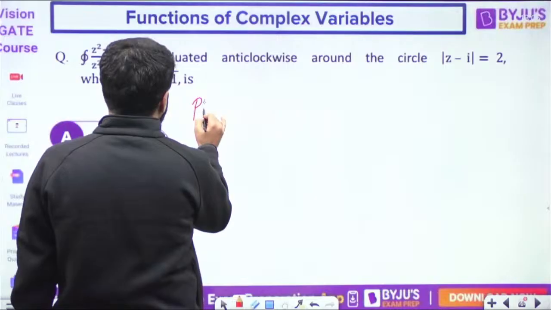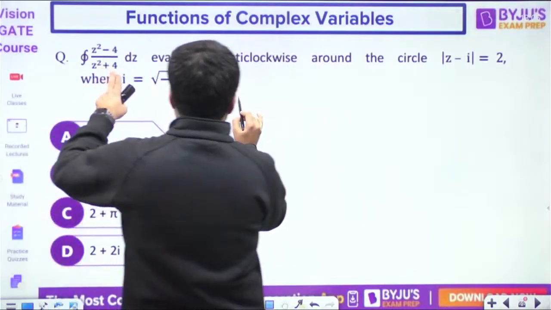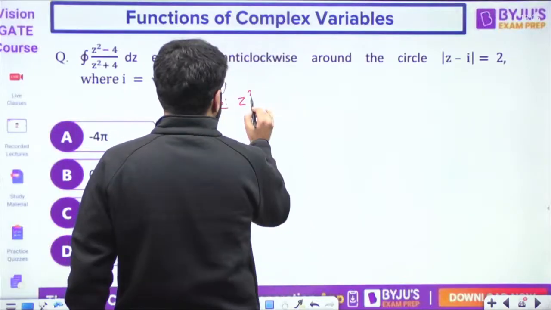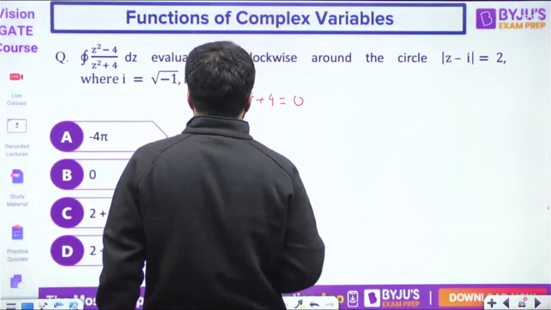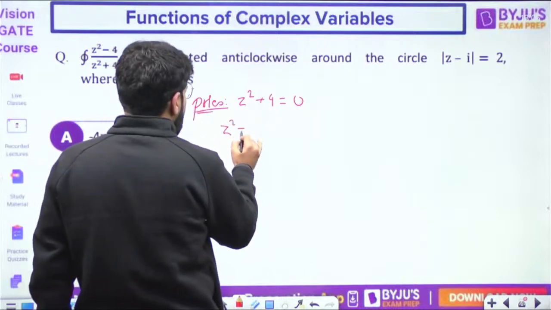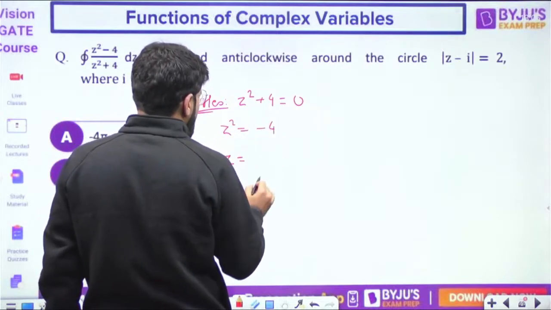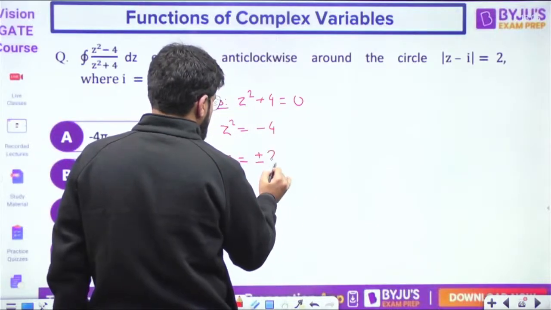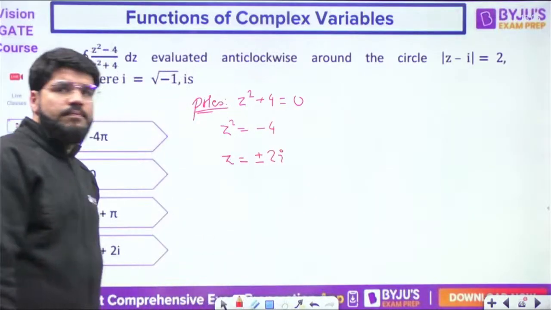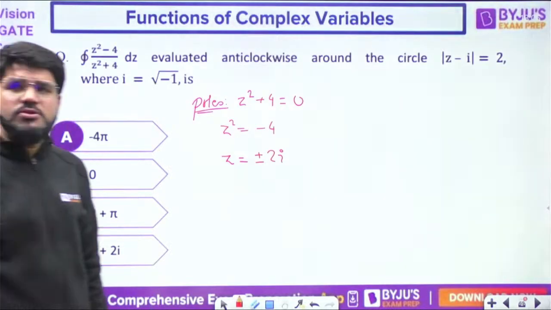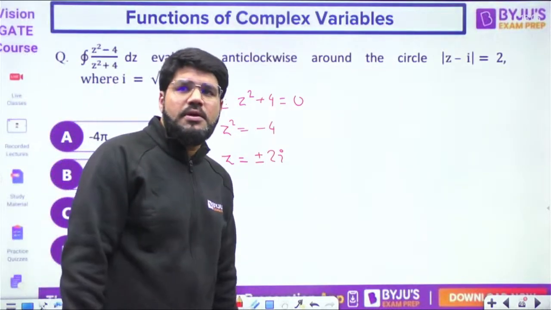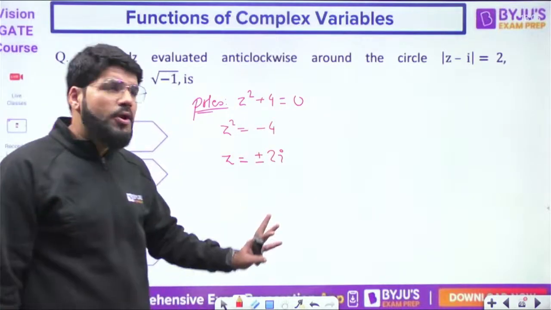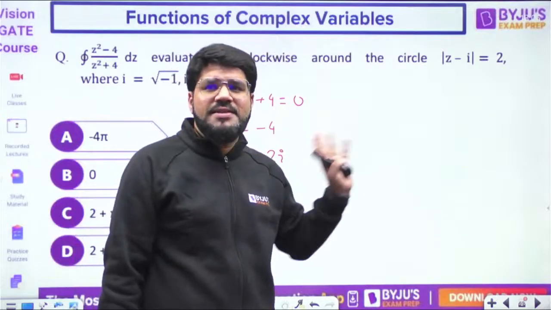What are the poles? For the poles, let me first evaluate z square plus 4 equal to 0. So z square is minus 4, and under root of minus 4, I am getting plus minus 2i. So z equal to plus minus 2i. There are complex poles, no problem. But whether poles are complex or real, whether inside or outside, that is the concern.